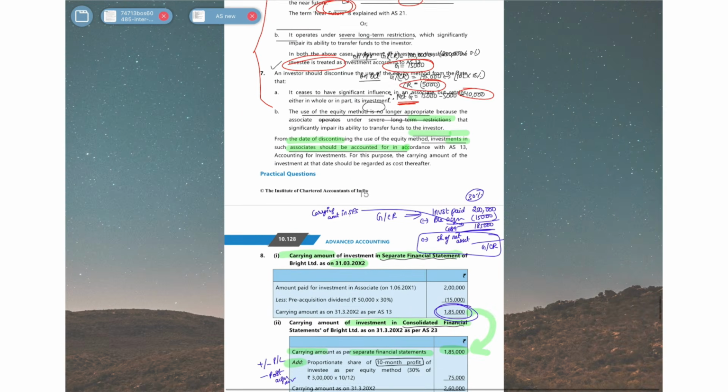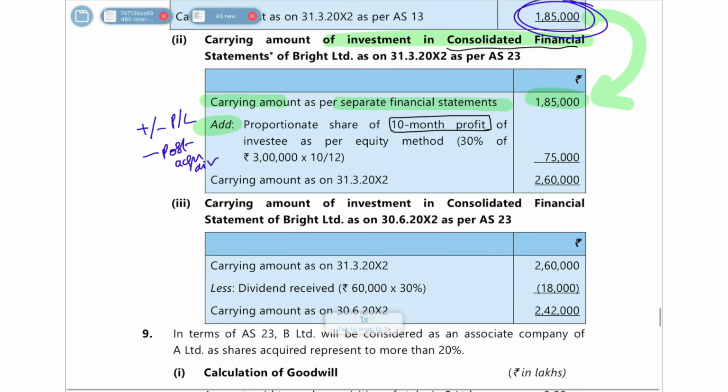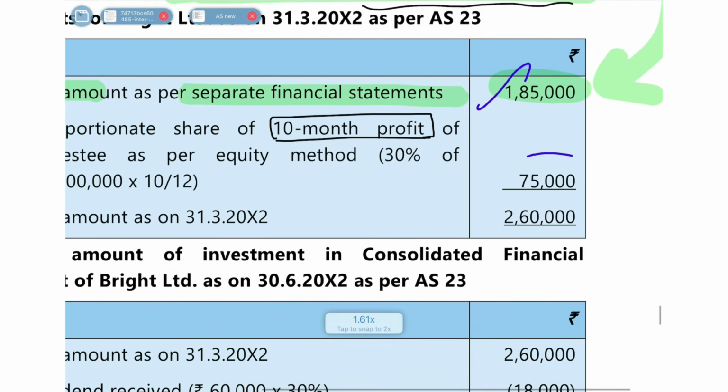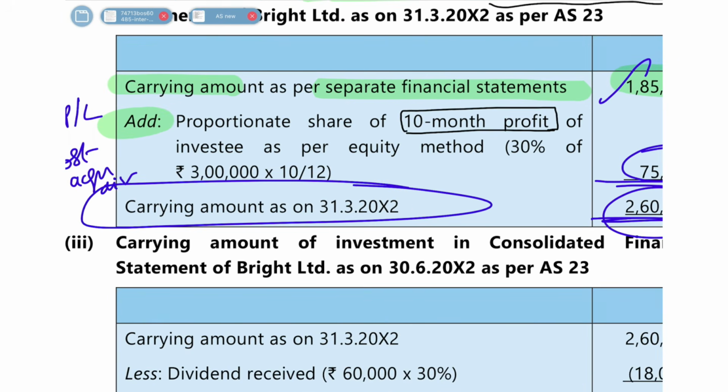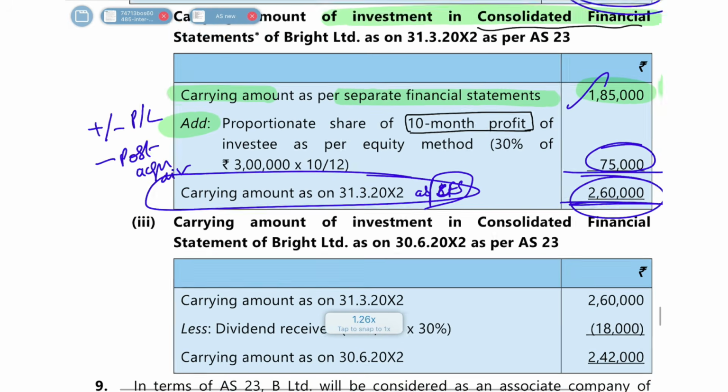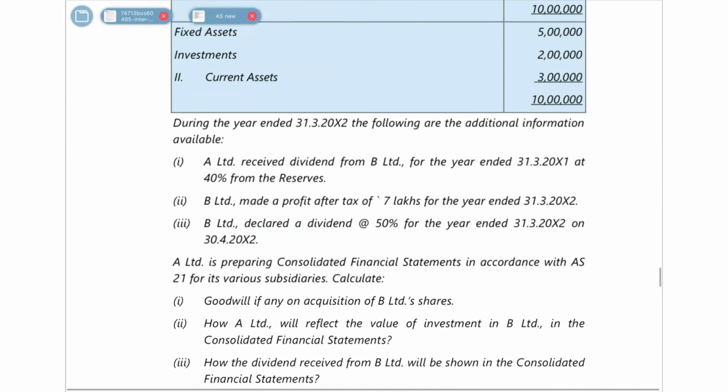You will add your profit share to that carrying amount in SFS. You had already found out that the carrying amount in SFS is 1,85,000, and 75,000 share of profit you will add. So your total will be 2,60,000, which is your carrying amount as per your CFS. I hope you understood this clearly. Fine. So this was your second.